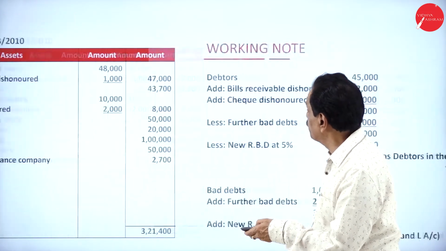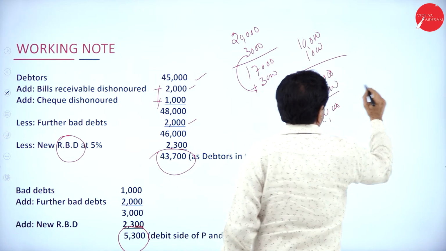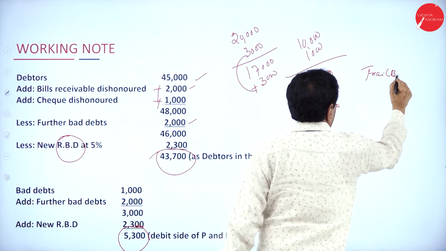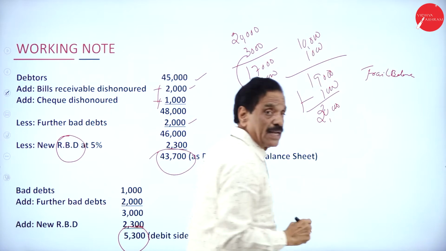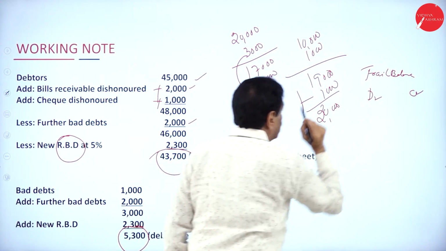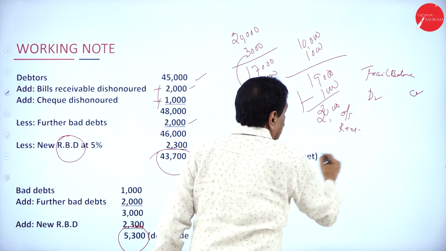I will show you some trial balance items. Assume that trial balance, debit side, credit side. You assume that. Outstanding rent, debit side.